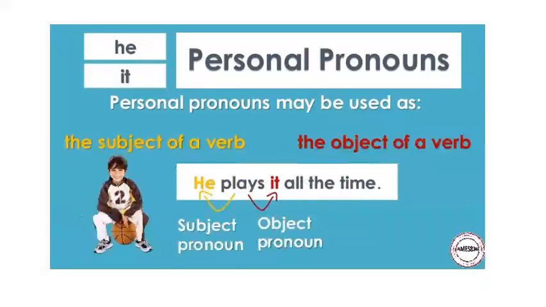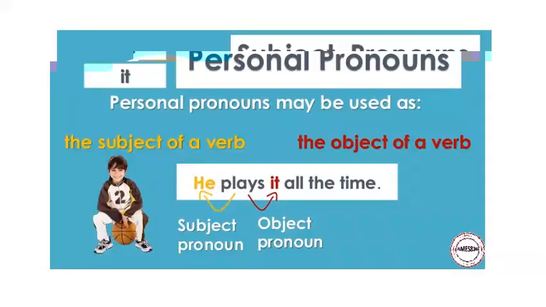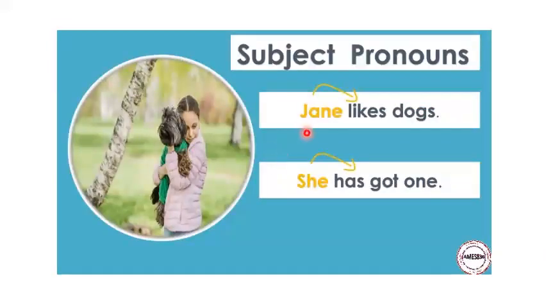Personal pronouns may be used as the subject of a verb and the object of the verb. For example, he plays it all the time. In this sentence, he is the subject pronoun and it is the object pronoun. Now let's see an example of a subject pronoun. Jane likes dogs. Jane is the subject, likes is the verb. She has got one. She is a personal pronoun which is replacing the noun Jane.